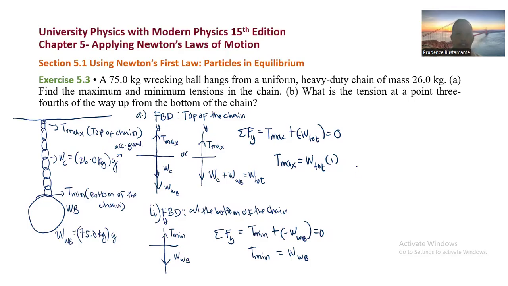So let's answer first the T max. From equation 1, T max is just equal to the weight total, the weight of the chain plus the weight of the wrecking ball. Let's calculate first the weight of the chain.